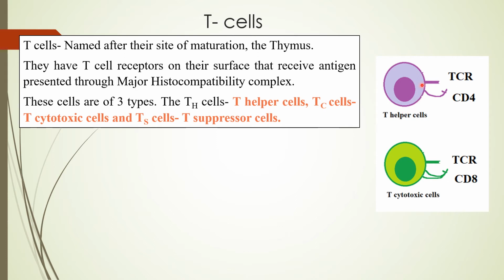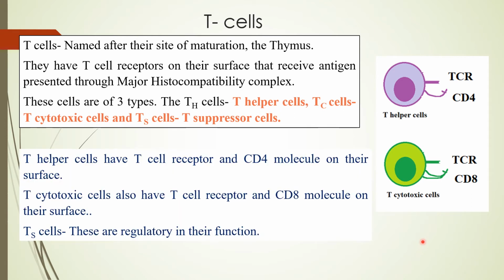So the T helper cell has TCR and a CD4 receptor on its surface, while the T cytotoxic cell has TCR and CD8 on its surface.